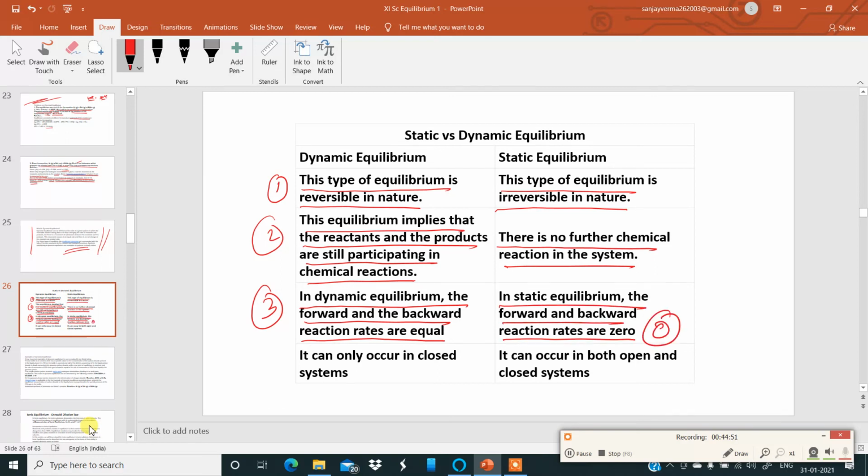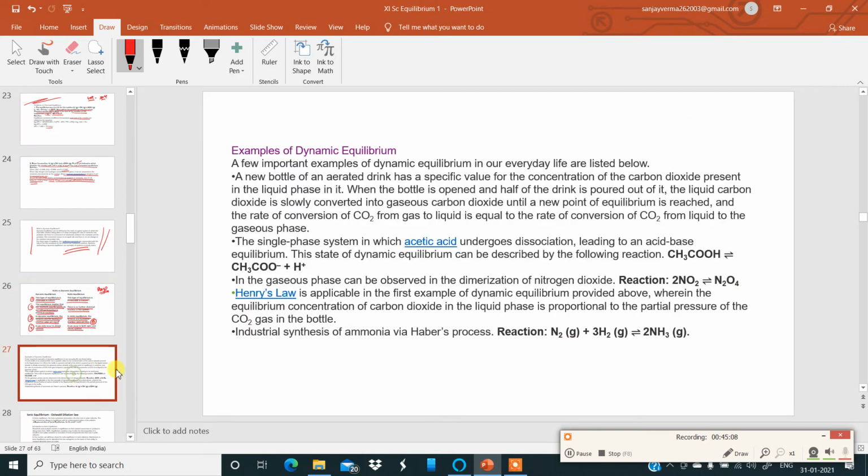Number 4. Dynamic equilibrium can only occur in closed systems, whereas static equilibrium can occur in both open and closed systems. Okay. This is an important difference between static and dynamic equilibrium. Better learn it. Okay. Then, examples of dynamic equilibrium. Just read through it. I'm waiting for you all to read it. Okay.